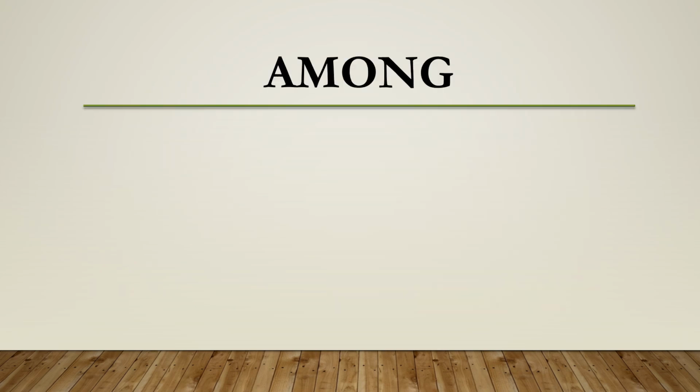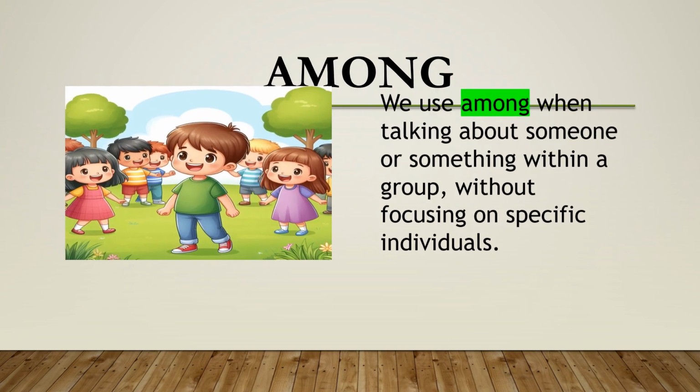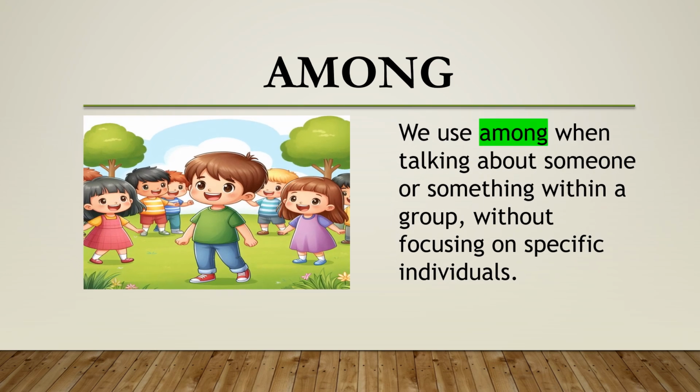Now let's look at among. We use among when we are talking about a group of three or more people or things without mentioning any specific one in the group. For example, imagine you are standing among your friends, surrounded by them. You are not in between just two people. You are a part of the group. Fine? So we use among when we talk about someone or something within a group.